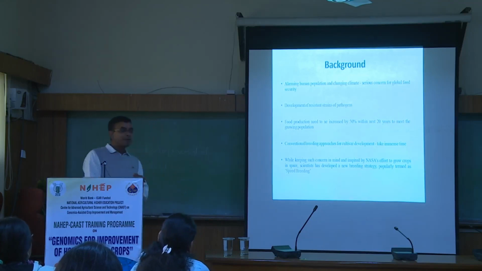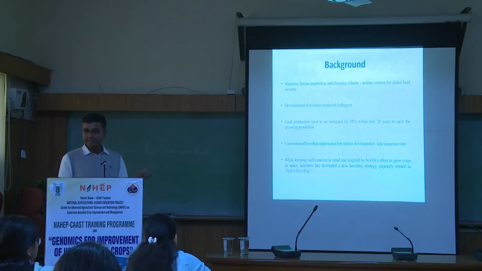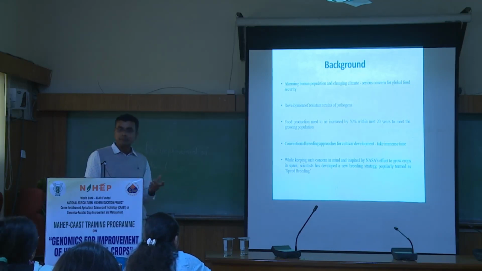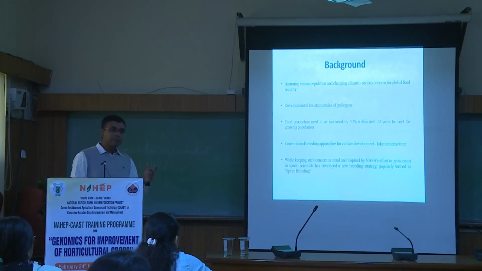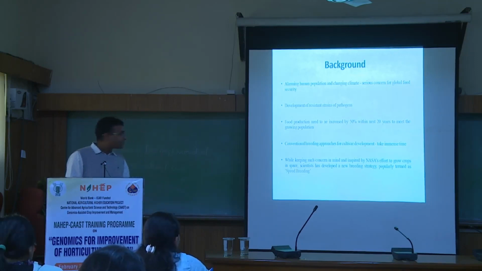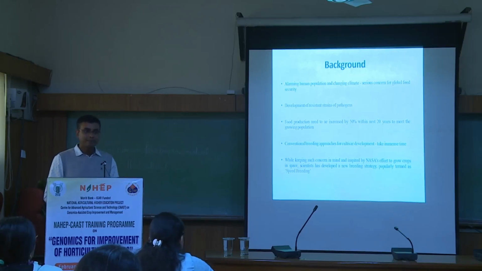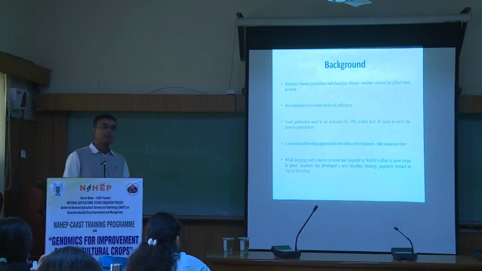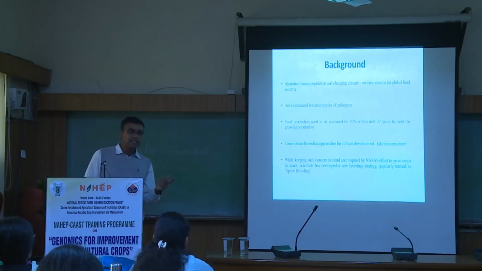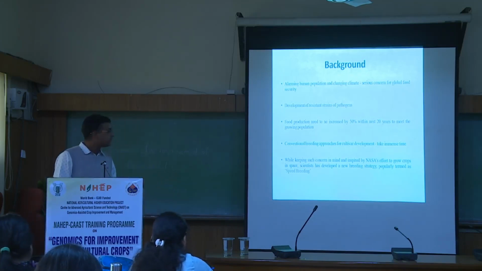But if we have some technology which can accelerate the breeding, instead of 5 years, it can be done within 2 months. That is the concept of speed breeding. This concept came from NASA's efforts, because NASA sends spaceships to the international space station and others, and they are trying to grow crop species there by modifying different factors. Our scientists have taken the cue from NASA's experiment, and we have started working on this technology only in the last 10 years. The majority of the work has been done in Australia, at the University of Queensland. They are the major group working on speed breeding.